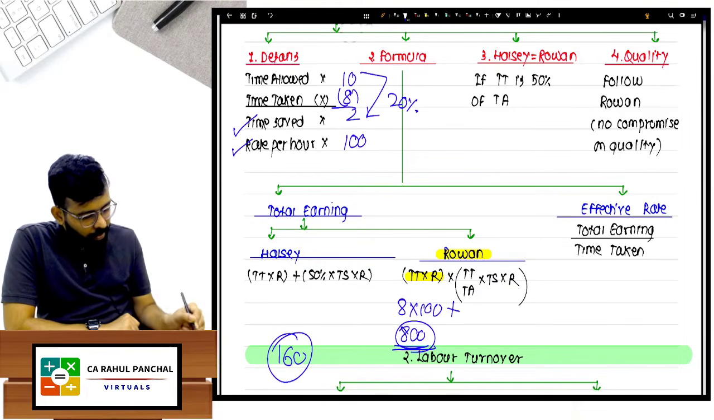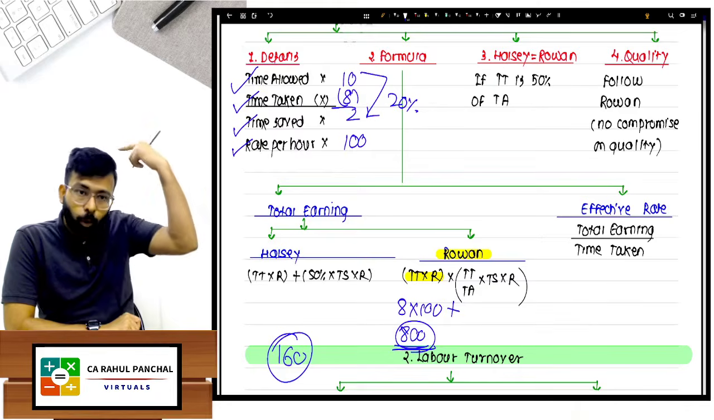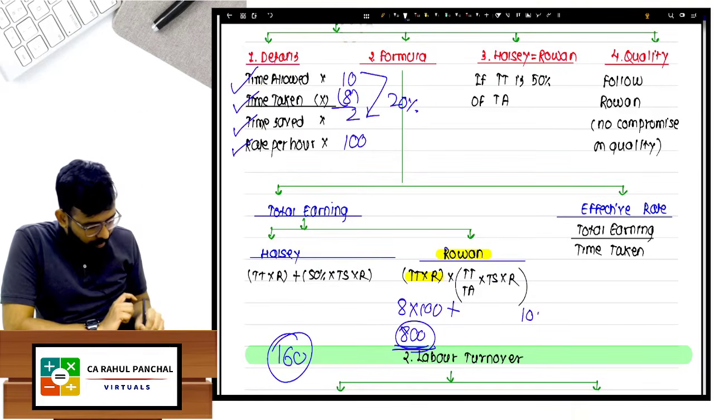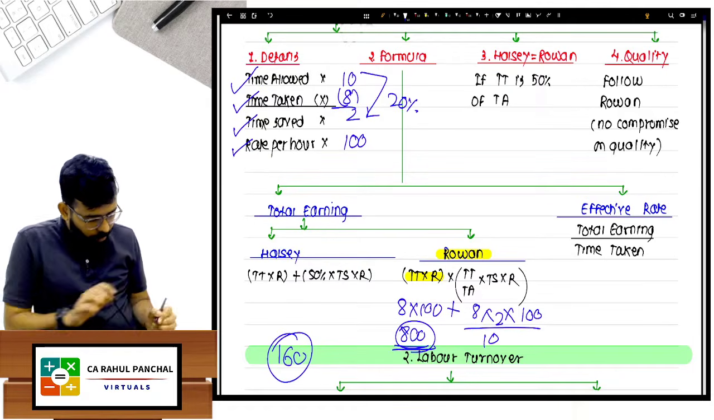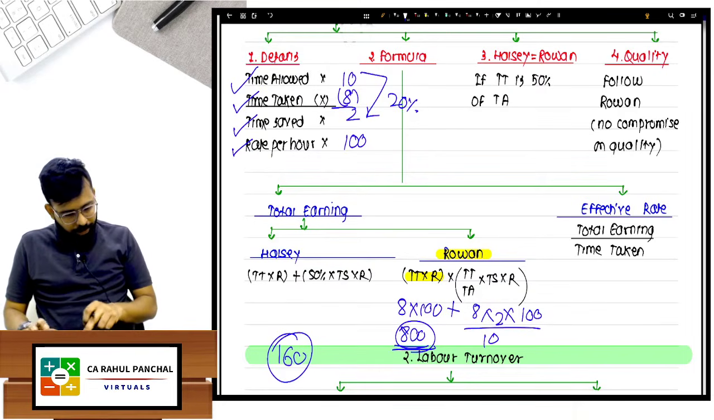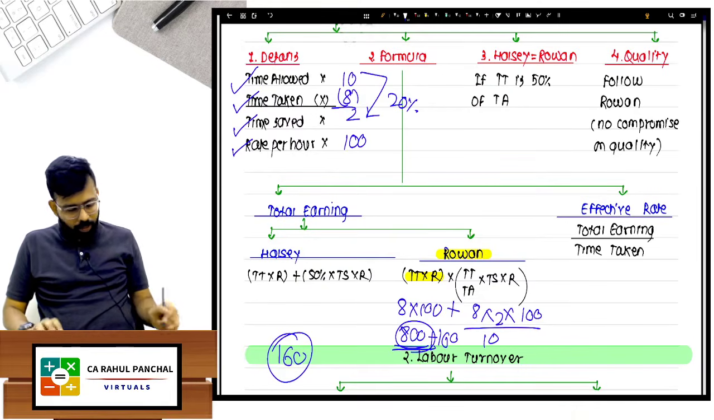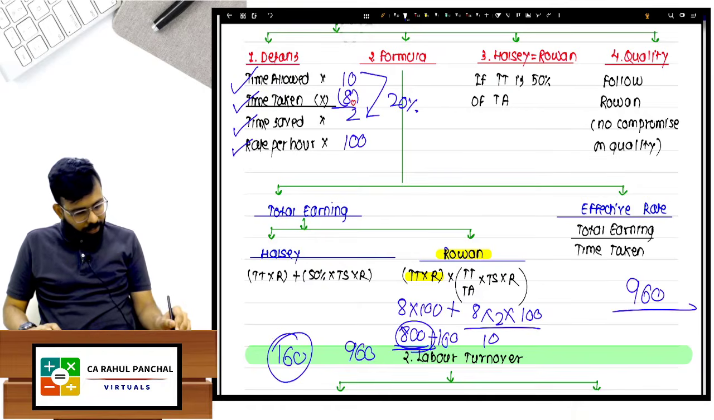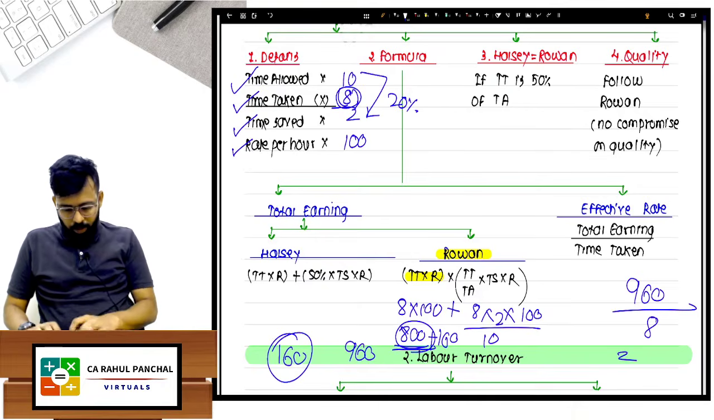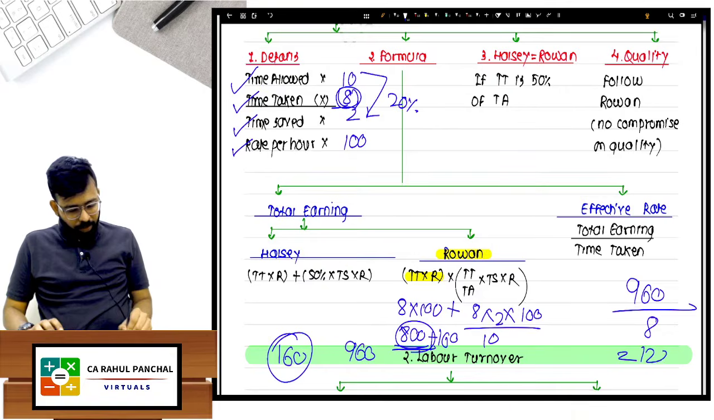That is R into TS into TT upon TA. The upper one divided. R is 100, into TS, which is 2, then into TT, 8, divided by 10. So 100 into 2 into 8 divided by 10, you get 160. You just need to add 800 plus 160, you get 960. For how many hours are you getting 960? 8 hours. So 960 divided by 8, you will get 120 as your answer.